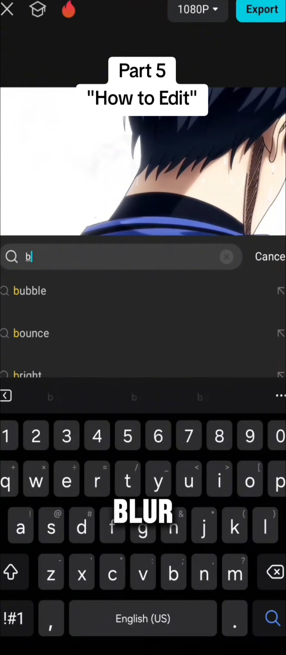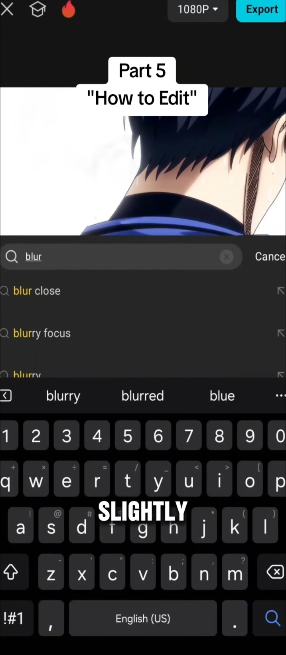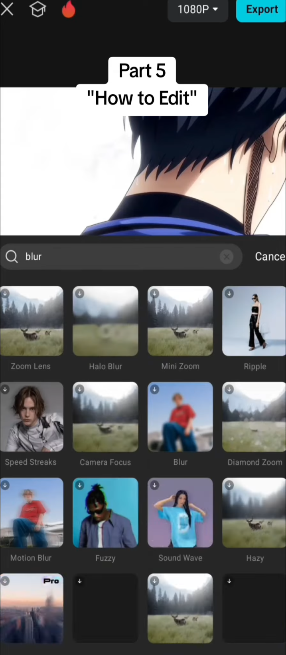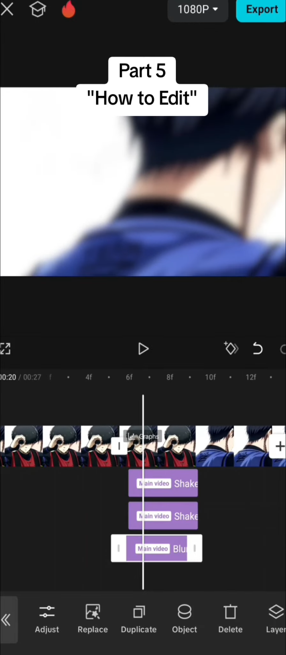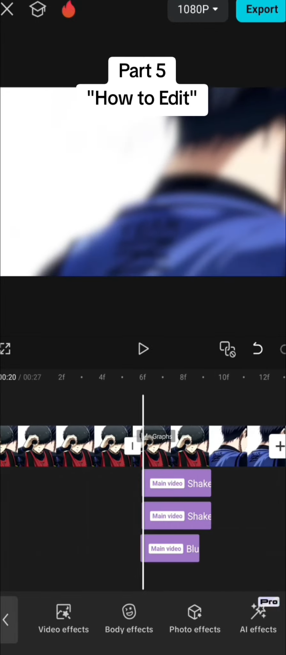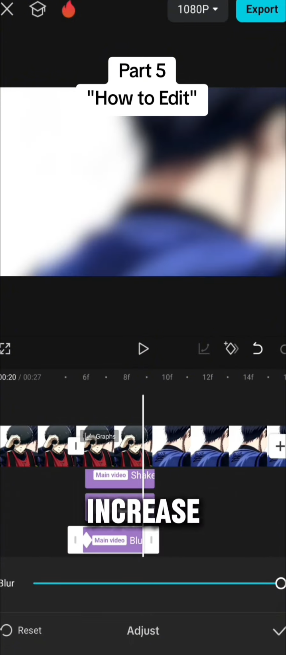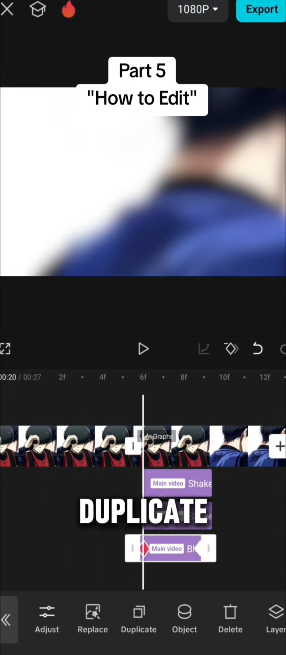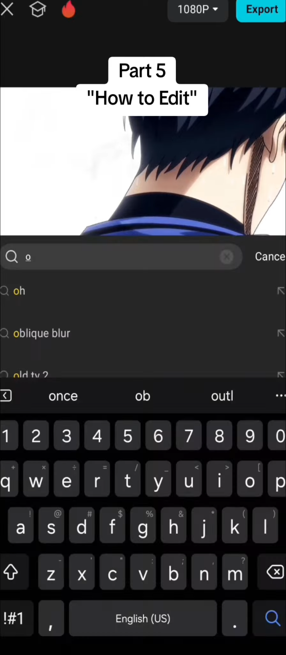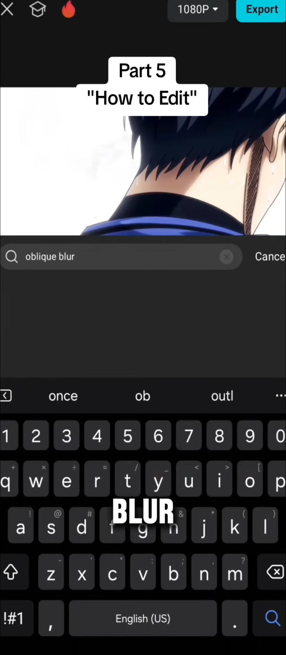Now on to blur. We want to do the same process but slightly shorten the length under the shake. The same process is done to blur. Beginning pin increase to max and ending pin to minimum. Duplicate for effectiveness. Add the same process to oblique blur.